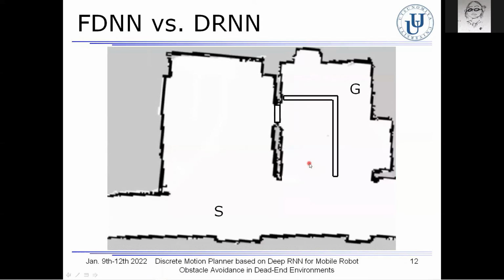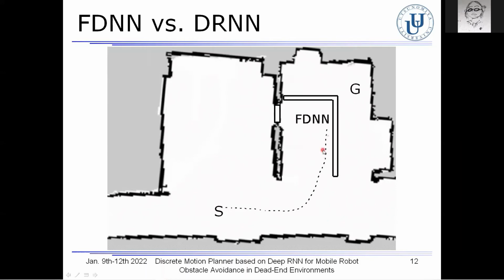As navigation results, let me compare the trajectories of the robot depending on the applied motion planners. This figure shows the occupancy grid map. The robot localizes its position by using MCL, Monte Carlo localization, simultaneously with motion planning. First off, we can see that the robot based on the FDNN moved so as to avoid collisions with the obstacles.